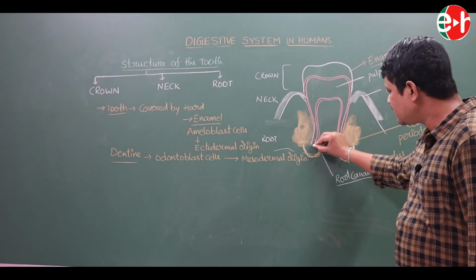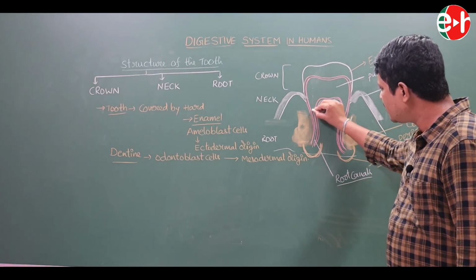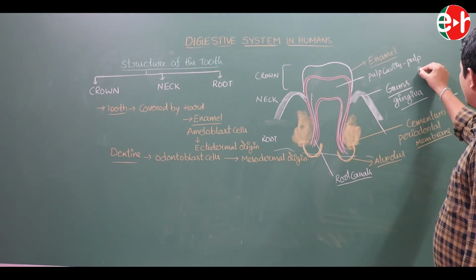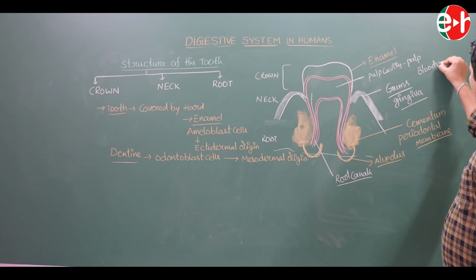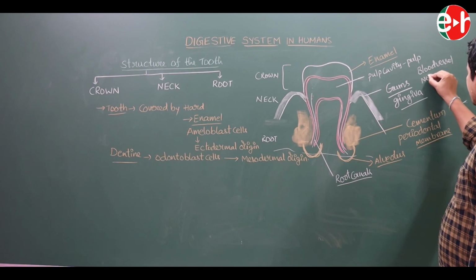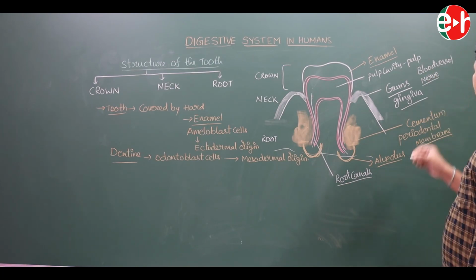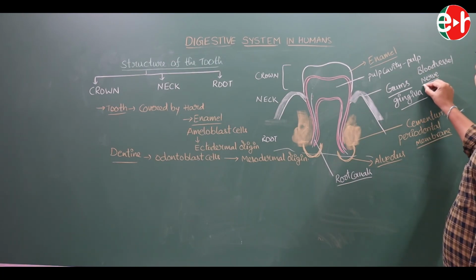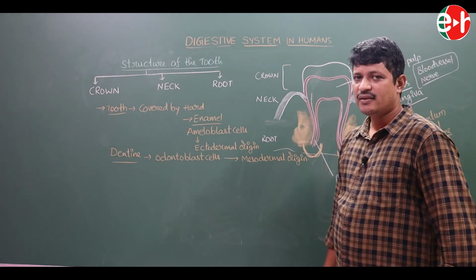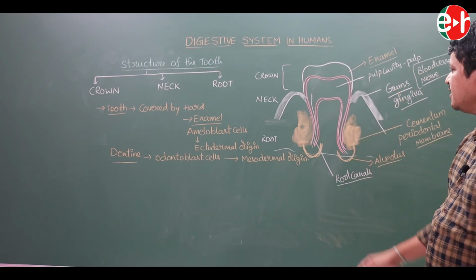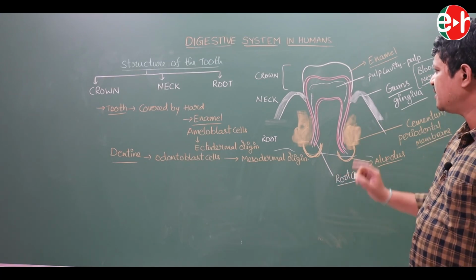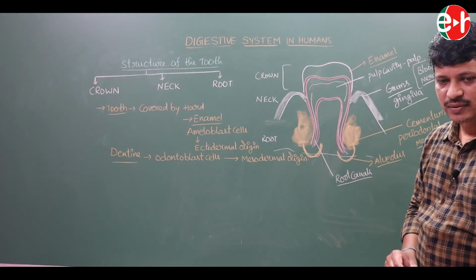These root canals help in the entry of the blood vessels and the entry of the nerves. These are the parts where the nerves and blood vessels enter into the pulp cavity or the dentine. See, this is the structure of the tooth. Can you know?